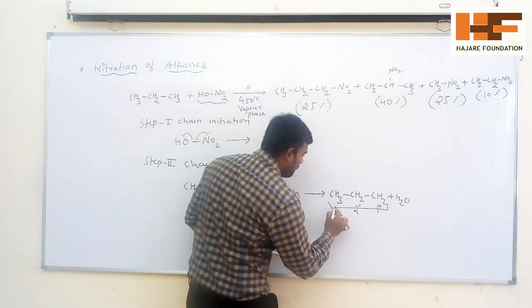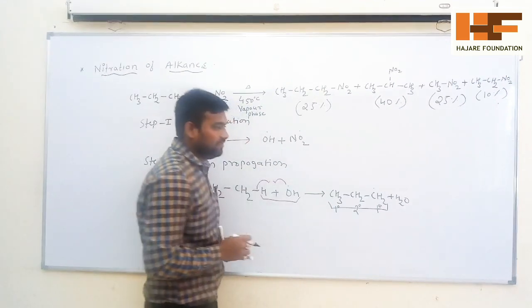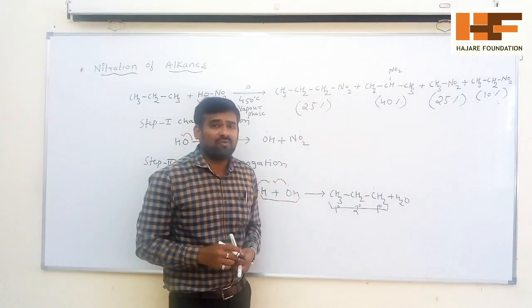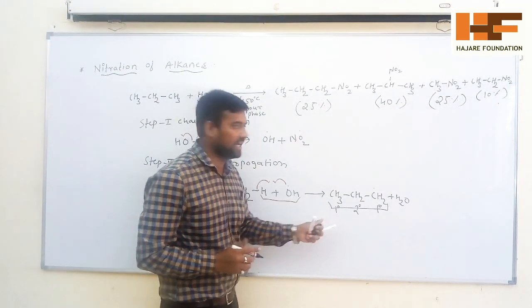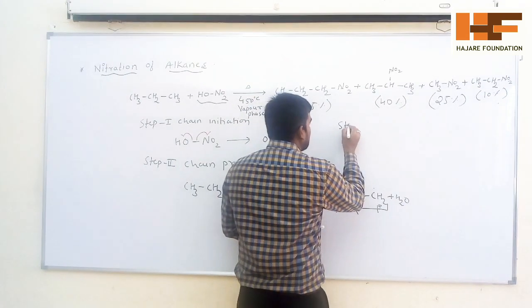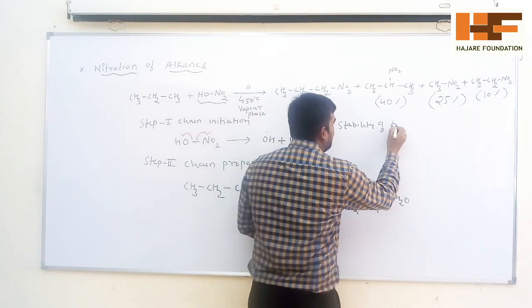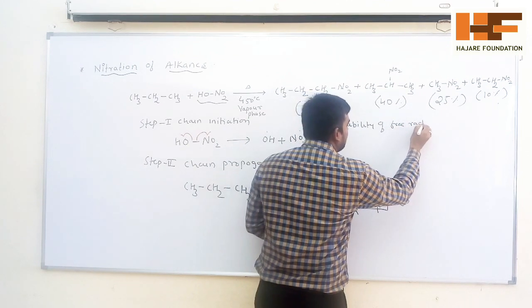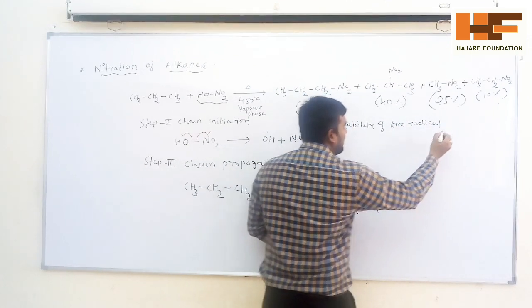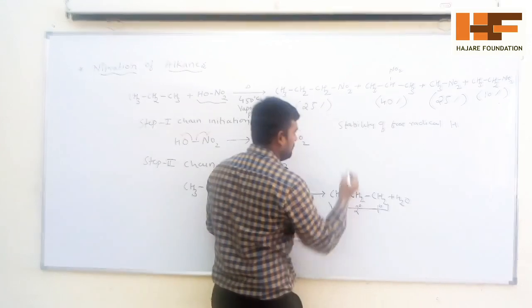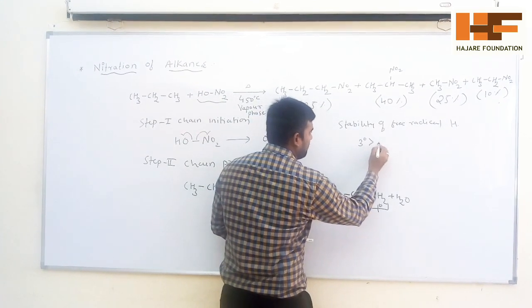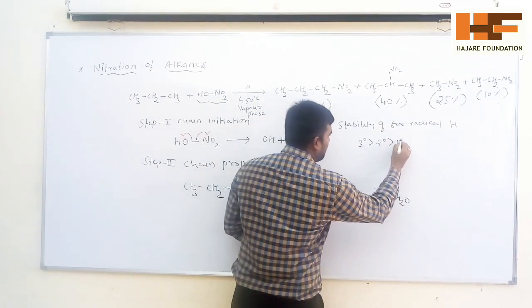Here again we are getting first degree. So what is the stability of the free radical? As you know, the tertiary radical is more stable than the secondary, than that of the primary.